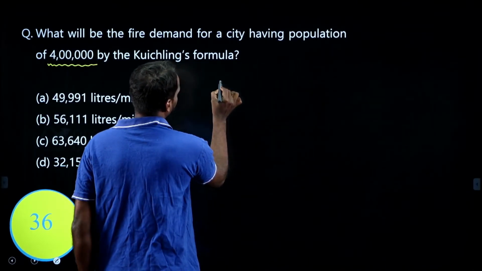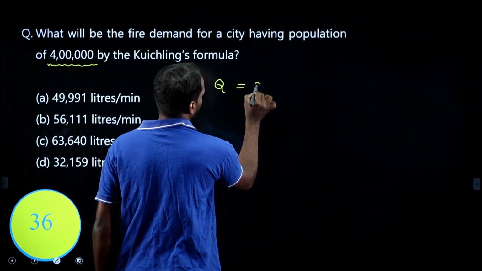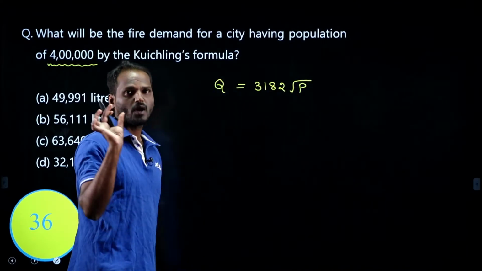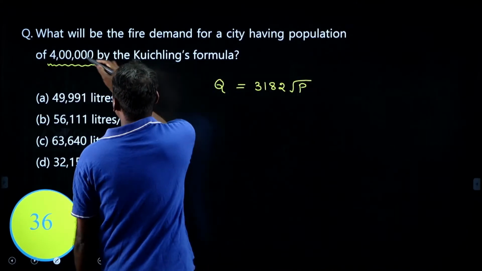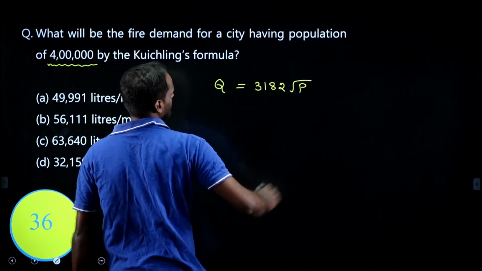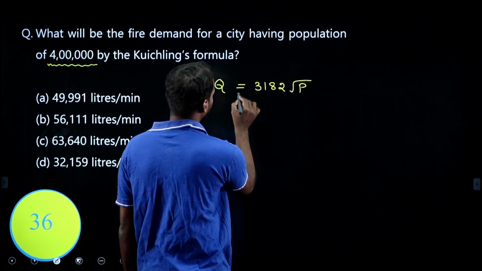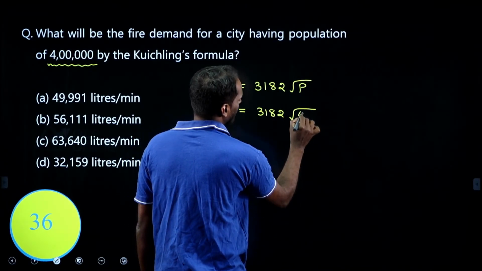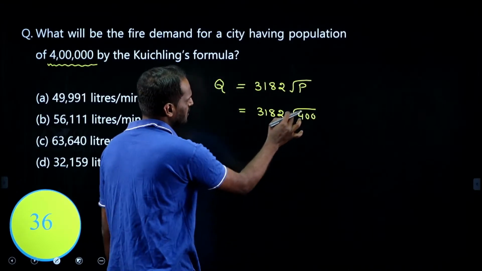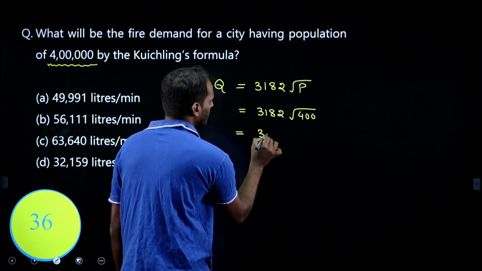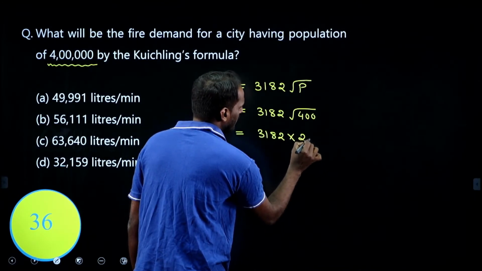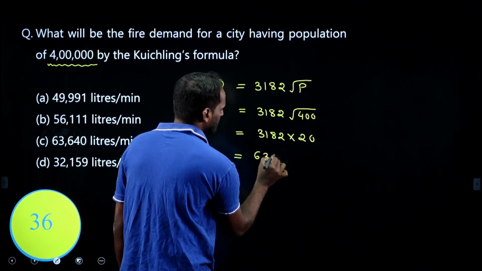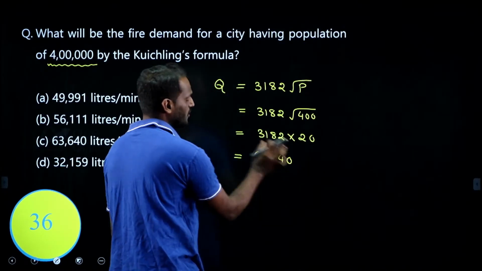As you all know, fire demand by Kuchling formula Q equals 3182 root P. What is P here? P is the population in thousands, right? He has given the population as 4 lakh. 4 lakh means P will be 400 only, right? So 3182 under root 400, since 4 lakh is given, in thousands I need to substitute. 3182 multiplied with 20 only. What is this value? Double of this, 6364 and 0. What is the unit?